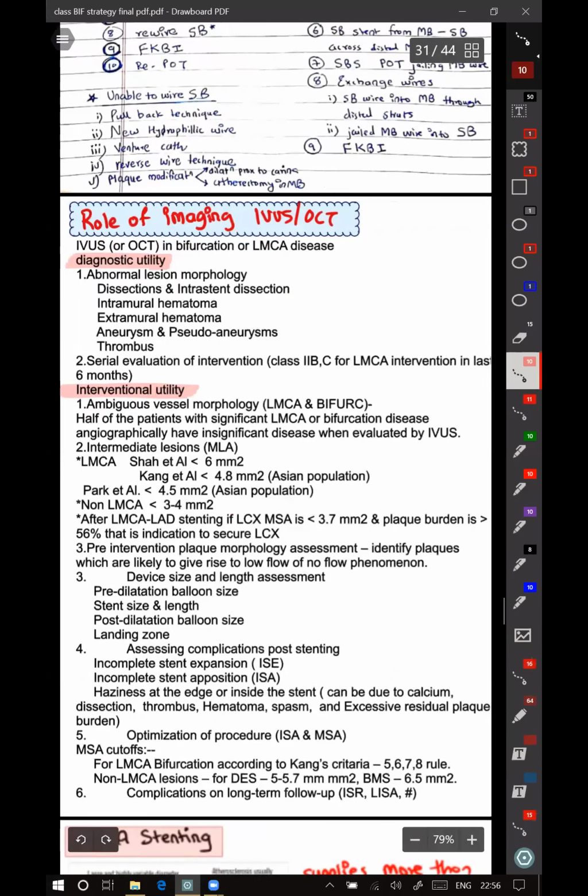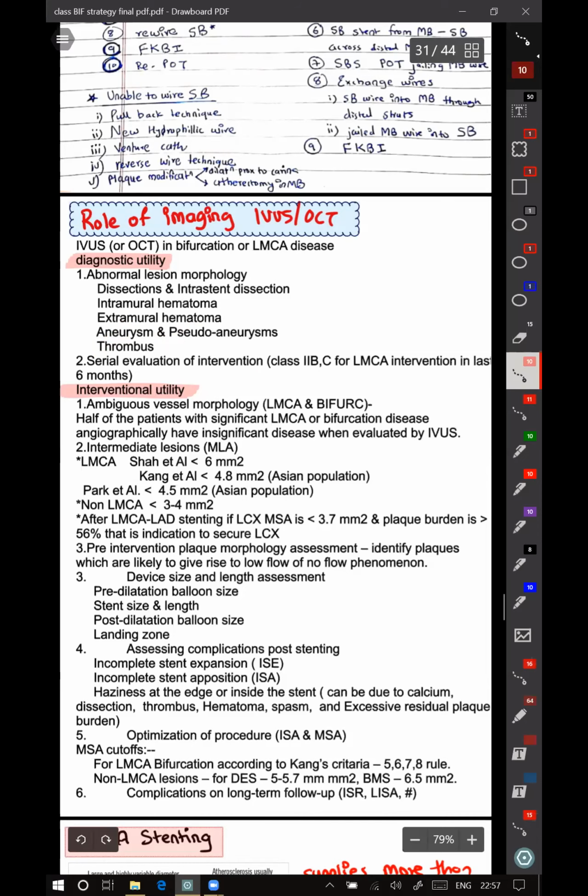Yeah. So coming to the role of imaging, IVUS or OCT, while doing any intervention basically. Even if you get a question on IVUS, you can write most of these things. The role of IVUS or OCT in bifurcation LMC lesion, diagnostic utility: you can see abnormal vessel morphologies. You can diagnose dissection, intrastent dissection, intramural hematoma, extramural hematoma, aneurysm, pseudoaneurysms, or thrombus inside the coronary. You can do a serial evaluation also.